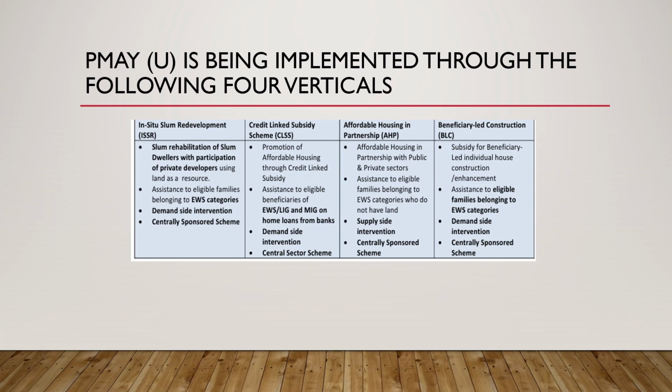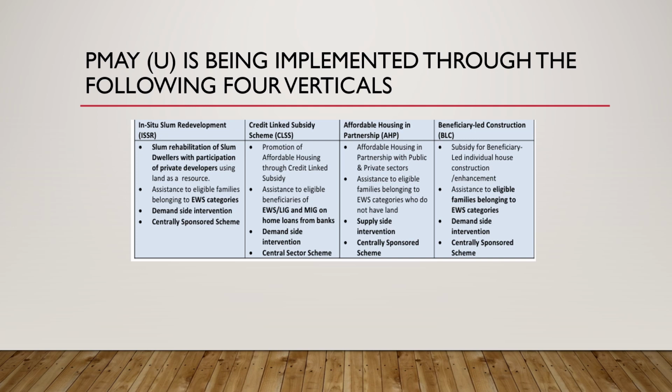About PMAY-U, Pradhan Mantri Awas Yojana Urban, it is being implemented through the following four verticals. What are these? It is In-situ Slum Redevelopment, abbreviated as ISSR. In this, there is rehabilitation of slum dwellers with participation of private developers using land as a resource, assistance to eligible families belonging to economically weaker section categories, and also demand side intervention, which is a centrally sponsored scheme.